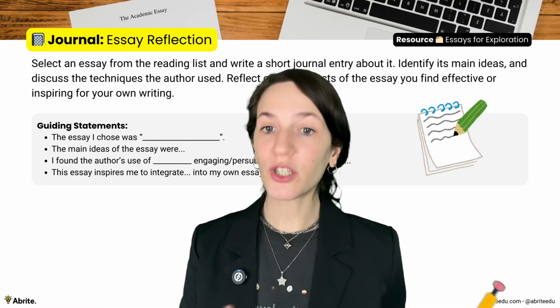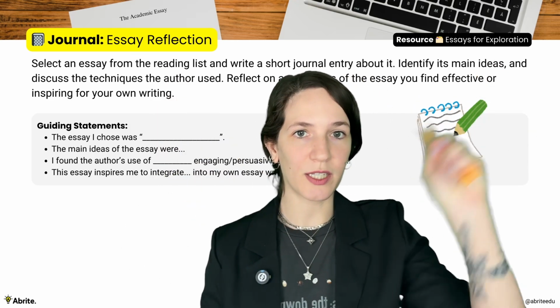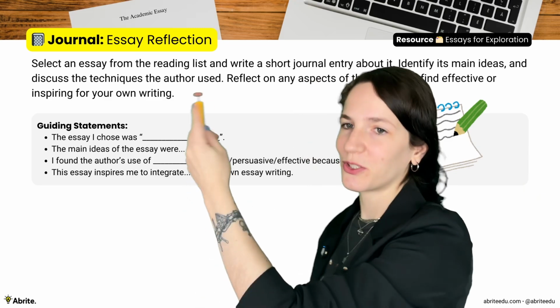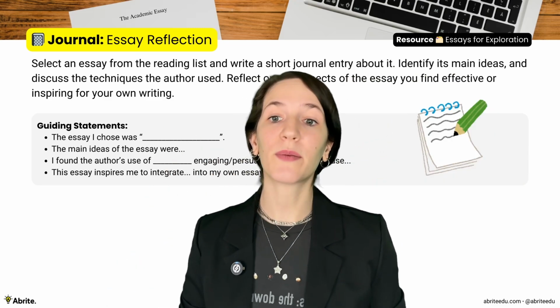That's all for lesson 1 of writing an academic essay from start to finish, but I do want to leave you with an activity that will prepare you for our next lesson, where we're going to cover the types and structure of academic essays. The activity is just a journal entry where you can select an essay from our reading list below called Essays for Exploration and write a quick reflection using these guiding statements. That way you'll have a general idea of what an essay looks like before our next lesson.